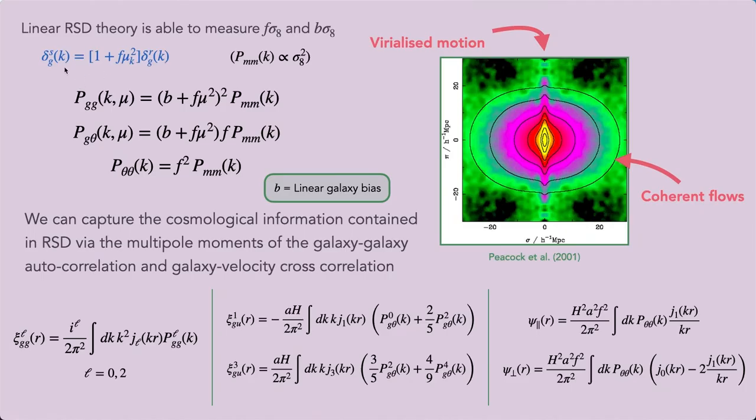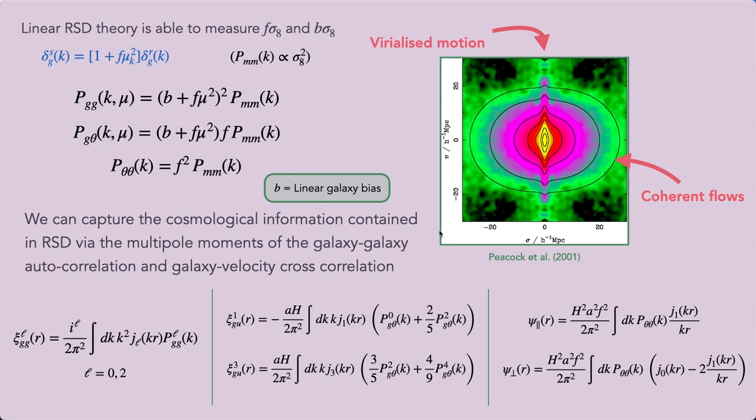Following the blue equation, linear RSD theory is able to measure f sigma 8 and b sigma 8, where b is the linear galaxy bias. And this is shown in these three equations, where the top one relates to the galaxy-galaxy autocorrelation function, the second to the galaxy velocity cross-correlation function, and the third to the velocity-velocity autocorrelation function. In the plot that I'm showing on the right, that I've taken from Peacock et al. 2001, they show the redshift space 2-point correlation function from 2dFGRS. And on this plot we can see two different forms of RSD effect, along the line of sight and across the line of sight.